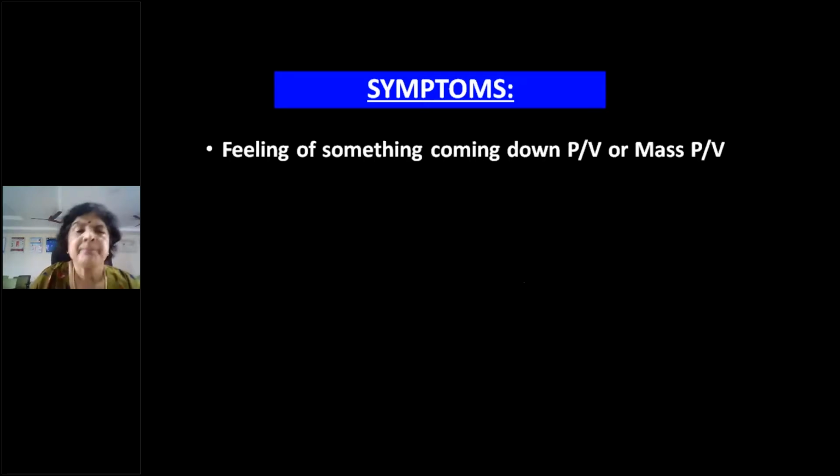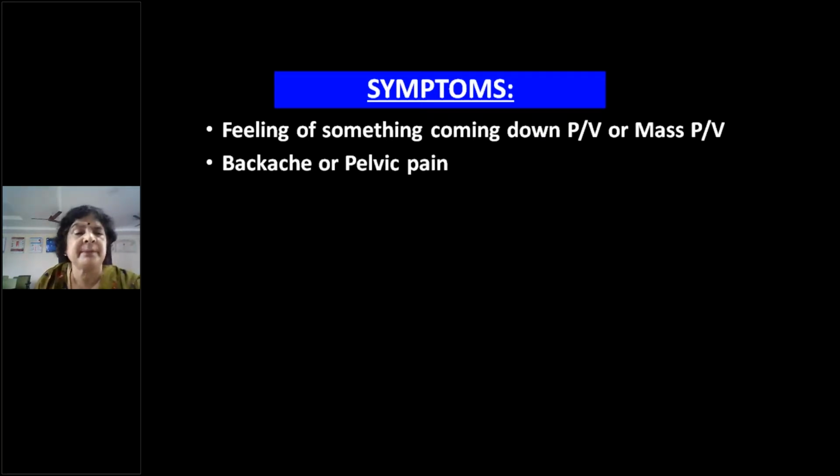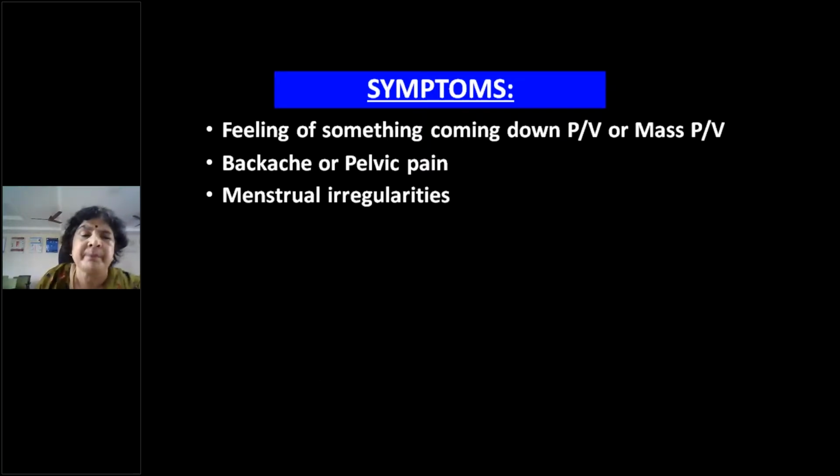What are the symptoms of prolapse? Mostly they complain of a mass per vaginum or something coming down. Some patients feel it very delicate to say, and they may complain of something else. You start examining the patient, even inspecting, and you find there is a huge mass. In early cases, they may complain of low backache because of the stretch over the pelvic muscles. They may complain of pelvic pain and the mass coming out. If she is a woman of reproductive age, she may complain of menstrual irregularities, most commonly intermenstrual bleeding or post-coital bleeding.